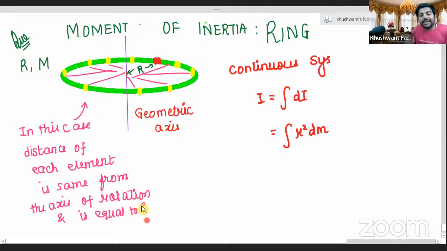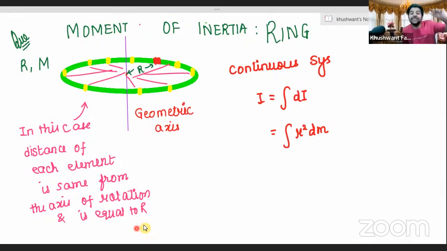How many of you could get this idea? Quickly bring your hands in the raised position. Bring your hands down if you could understand this logic, that in case of a rod, every element was at a different distance from the axis, whereas here every element is at the same distance r from the central axis. If this idea registered into your mind, please bring your hands down.